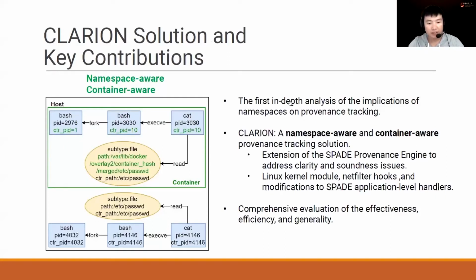CLARION provides the first in-depth analysis of the implications of namespaces on provenance checking. CLARION is the first namespace-aware and container-aware provenance checking solution. We implemented it as an extension of the SPADE provenance engine. The detailed implementation involves a kernel module, netfilter hook, and modifications to SPADE application-level handlers. Details can be found in the paper. CLARION is tested by a comprehensive evaluation of effectiveness, efficiency, and generality.